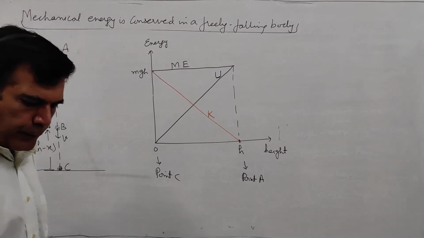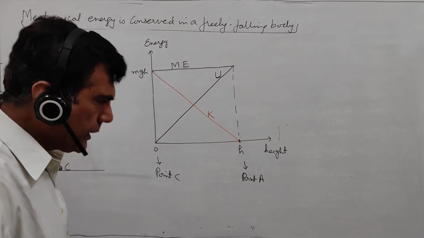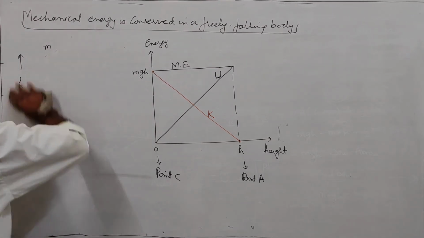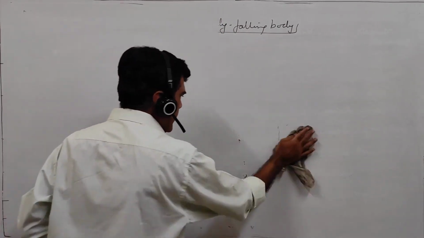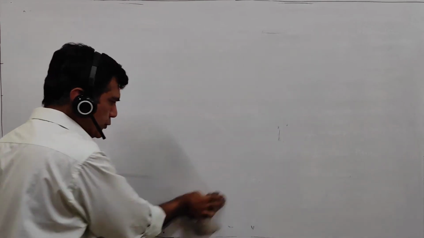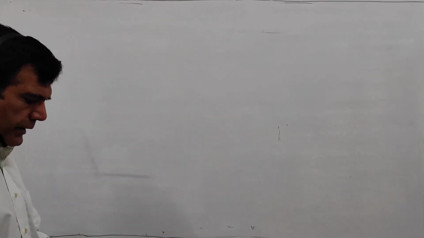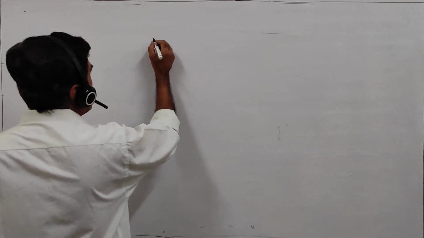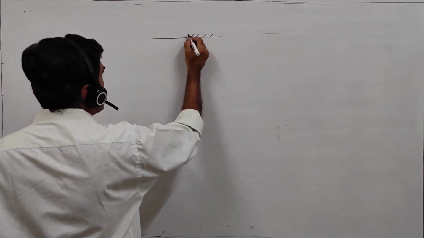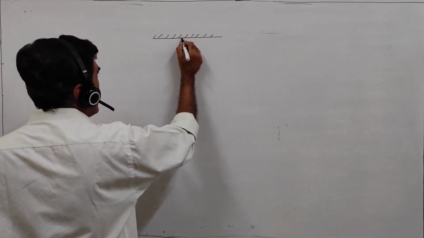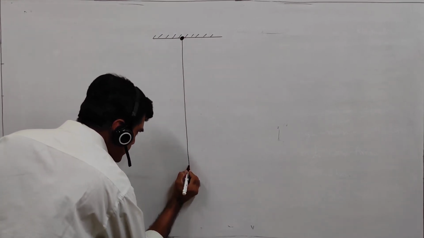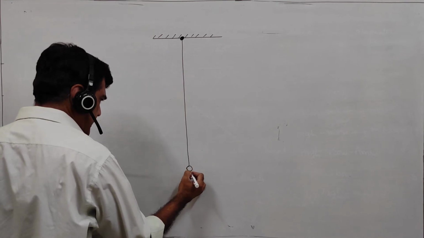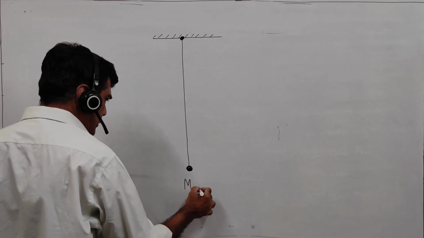So this was about the freely falling body and conservation of mechanical energy. We can see the phenomenon of conservation of mechanical energy in a simple pendulum as well. So we have to just go through it qualitatively. So this is the rigid support, this is the point of suspension, and we have a simple pendulum like this. This is the mean position. This is the bob and this is the mean position of the bob.